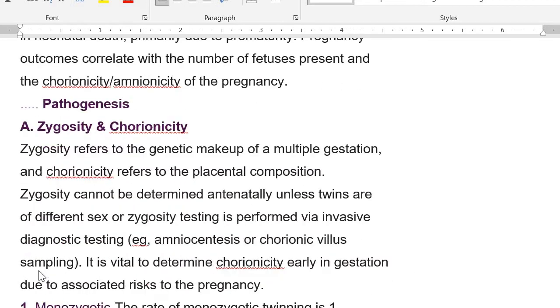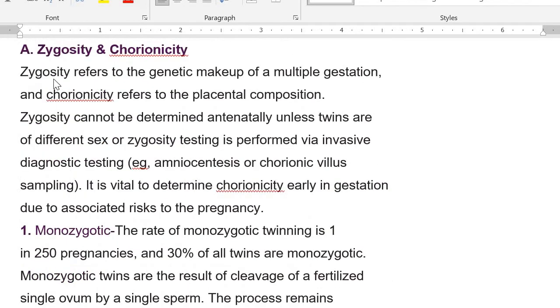So what is the pathogenesis of multiple gestation? Zygosity and chorionicity. You should be very clear about the differences between zygosity, which means the genetic makeup of multiple gestations, and chorionicity, which means the composition of the placenta, like one placenta or two. Zygosity cannot be determined antenatally unless the twins are of different sex, or zygosity testing is performed via invasive diagnostic testing, like amniocentesis or CVS.